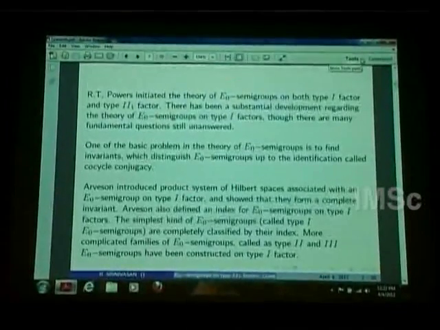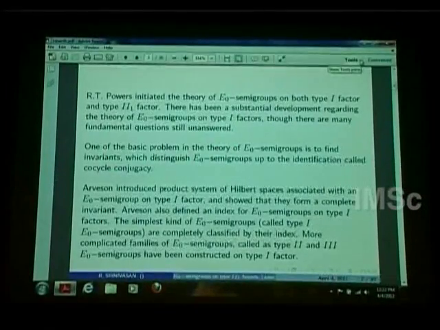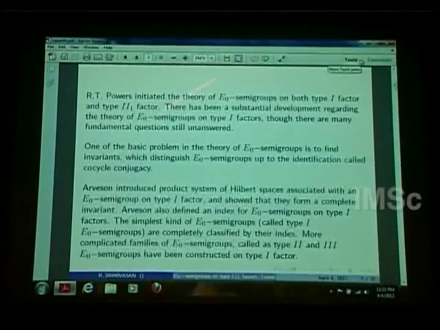So before defining anything, let me give some introduction. It's R. T. Powers who initiated this theory of E0 semigroups on both type I factors and type II-1 factors. His first paper is titled Index for Semigroup of Endomorphisms on B(H), where B(H) means a type I factor.